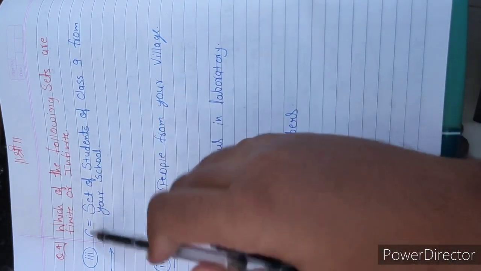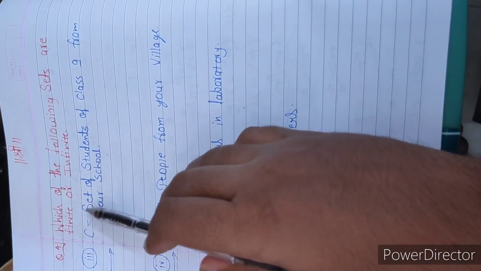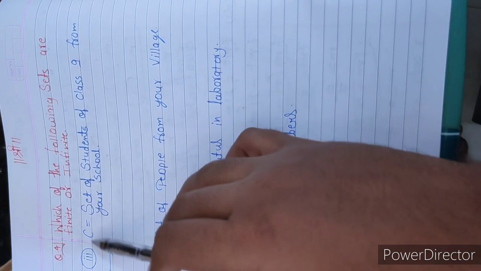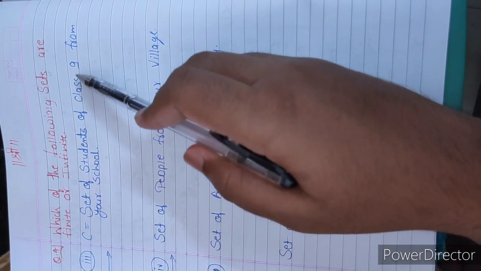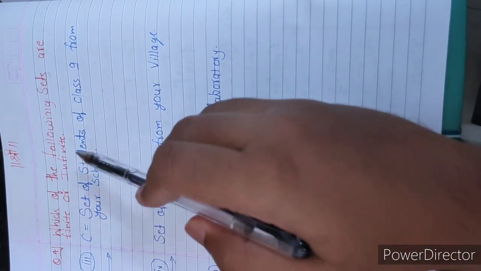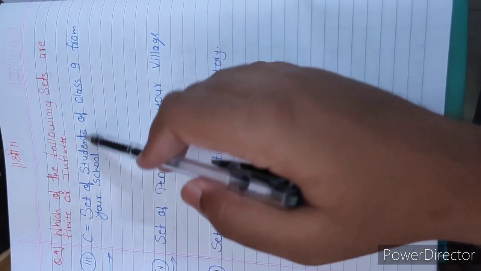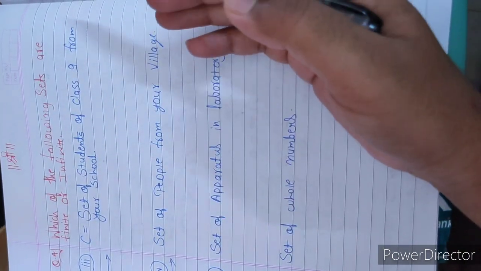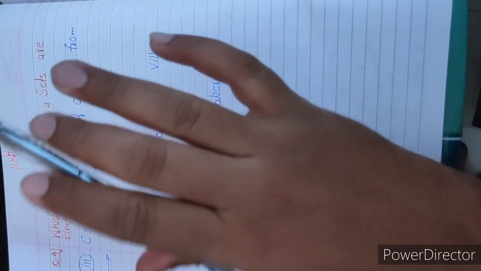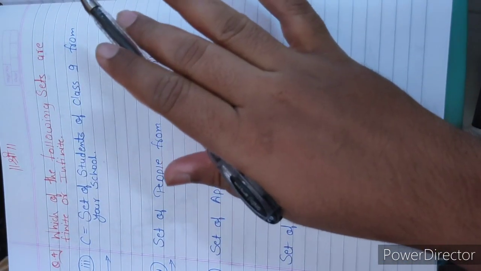Now starts the third question. What is given here? C is a set of students of class 9 from your school. Are there limited students in your school or unlimited?